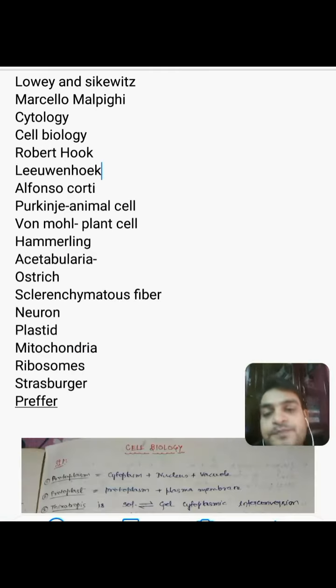Coming next, the largest cell is of ostrich. The longest cell in plants is of sclerenchymatous fibre, and the longest cell in animals is of neurons. We must also remember that plastid is the largest cell organelle in plants, and mitochondria is the largest cell organelle in animals. The smallest cell organelles are ribosomes, both for plants and animals.